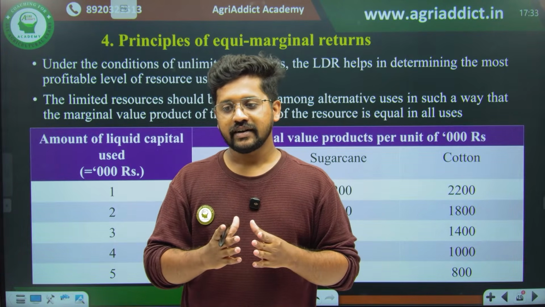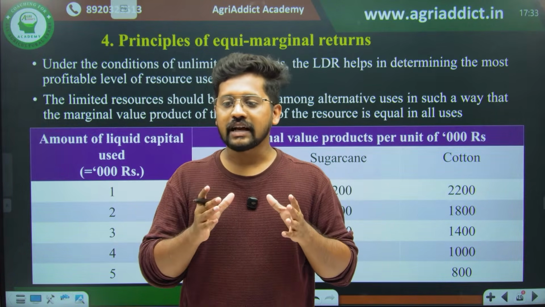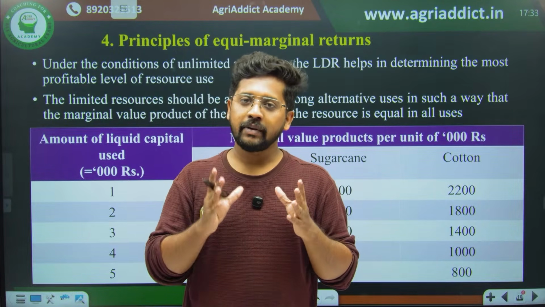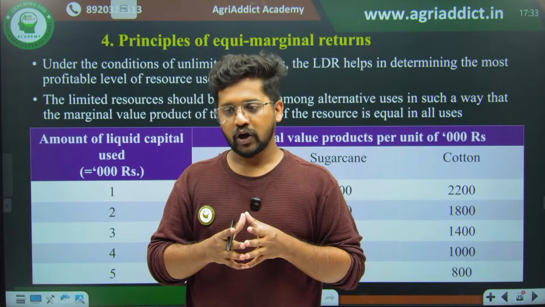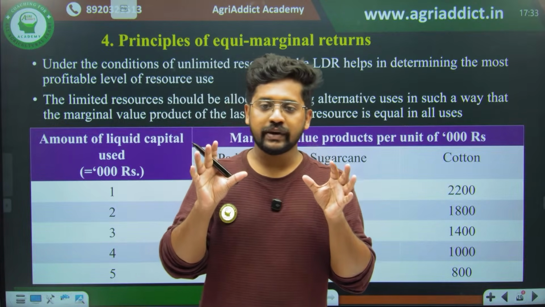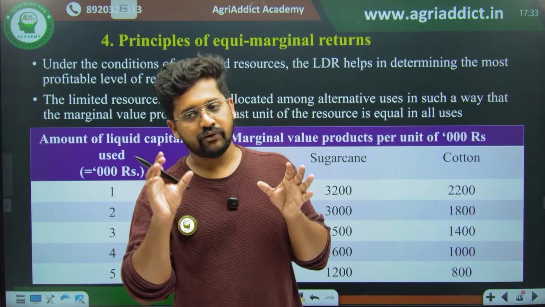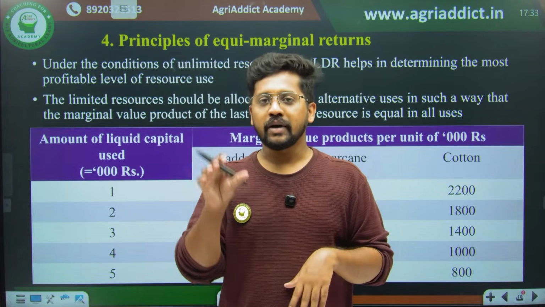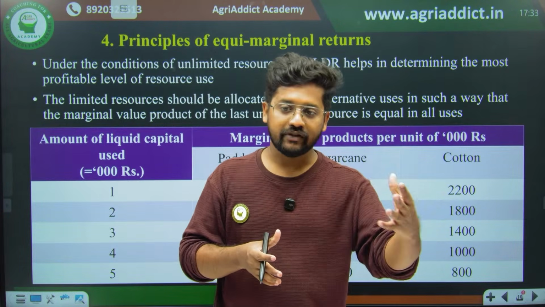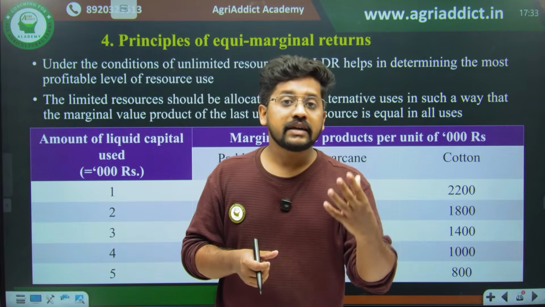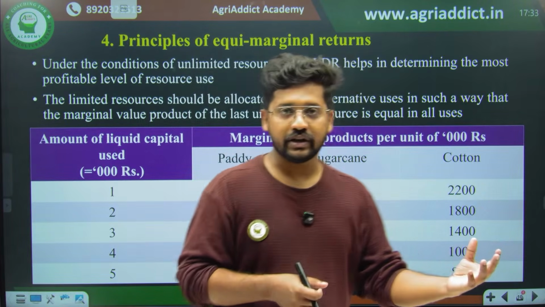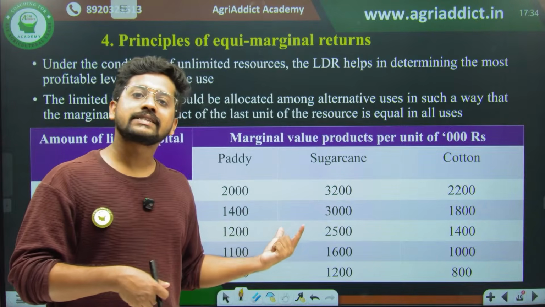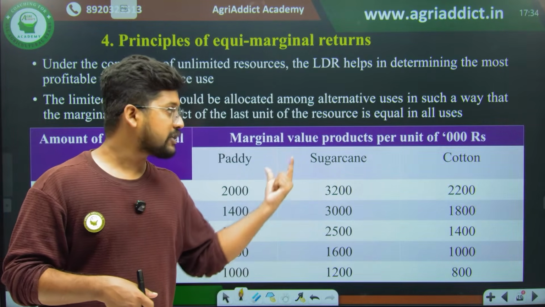We studied this terminology in the last class for understanding the optimal production from the input side. We equated two major things: first, marginal value product, and second, marginal input cost. Marginal value product is none other than the total revenue generated by increasing your variable resource by one more unit. So here also I am increasing my variable resource by one more unit, and I am going to check how much additional total revenue is generated from each of the enterprises.